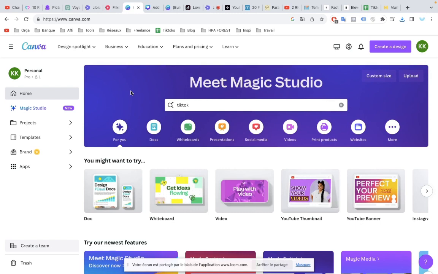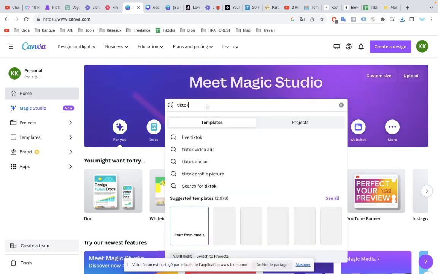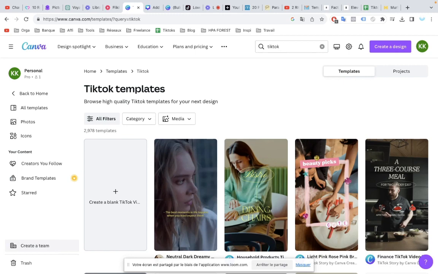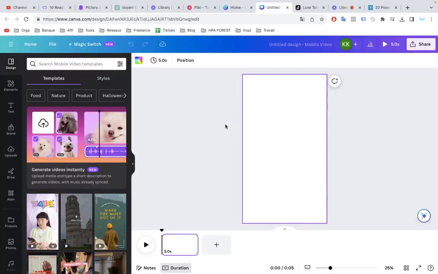All right, so now we're at canva.com. You can just click the link in the description to sign up for a free account, and then when you've signed up or you've logged in, you will see this screen. Now, what we're going to do here is click the search bar in the middle and type in TikTok. We're going to select the TikTok template here, and then we are going to go ahead and select Create Blank Template. This is going to give us a brand new template ready to use.